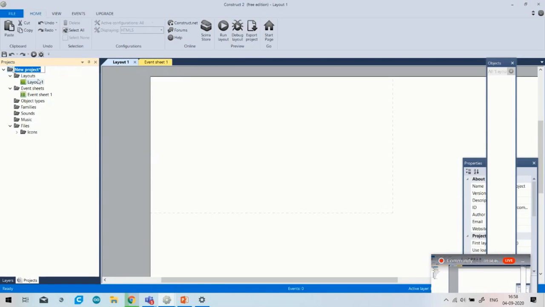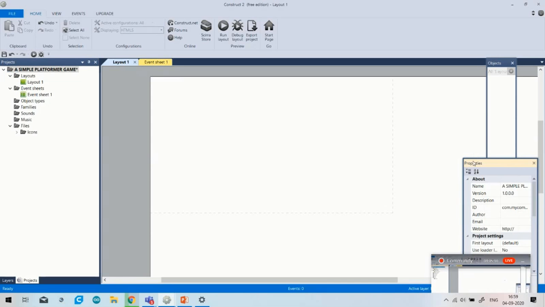Like I am writing my project name, a simple platformer game. Okay, so as soon as I write my platformer game, my game will be saved by this name, a simple platformer game. By clicking this, you have to go to the properties and simply check whether what you have written is correct or not. Yes, it's a simple platformer game.